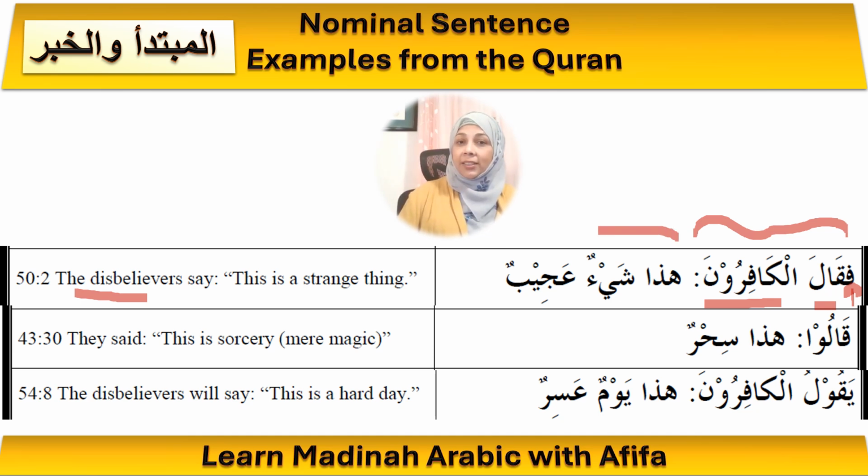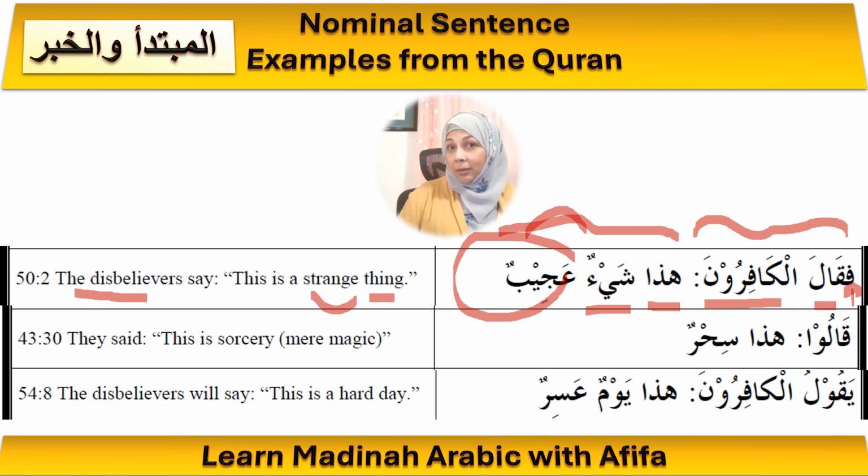And see, here's another sentence, and this is a nominal sentence because why? It starts with a noun because hadha is a demonstrative pronoun, and as we said, they belong to the category of nouns. So hadha is the mubtada, hadha, this, and what is the khabar here? The khabar is one word, shay'un, which means thing. And ajibun is the adjective which describes the khabar, right? This is a strange thing. So the strange is describing the khabar.